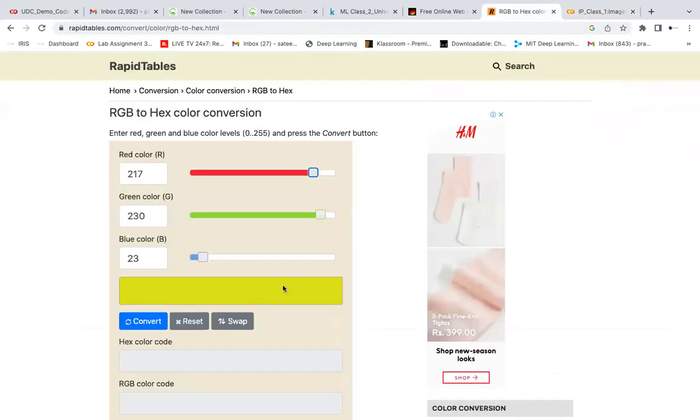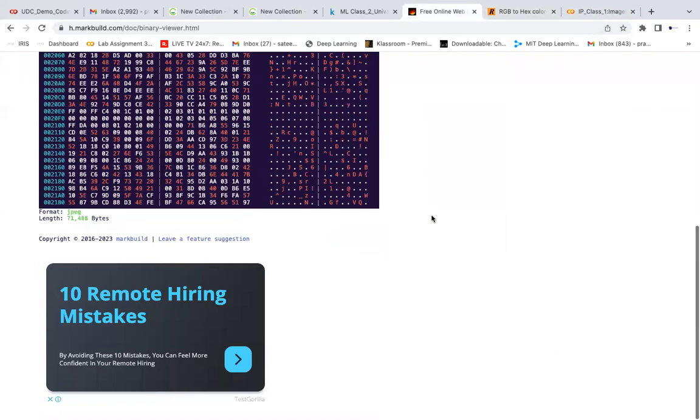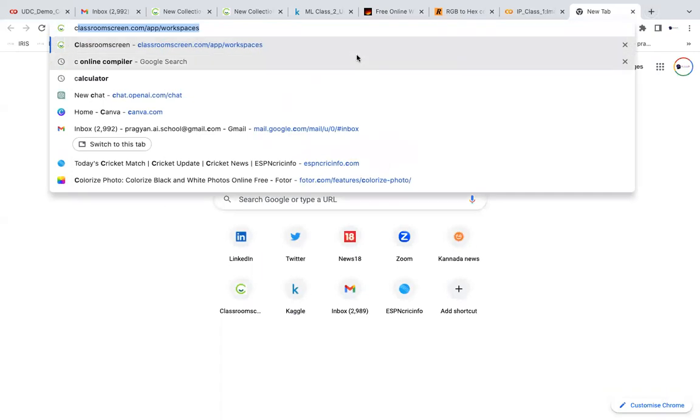For example, here I opened only the Parrot image. So this is the number of bytes I'm getting. Let us see on the calculator if ours is matching or not.